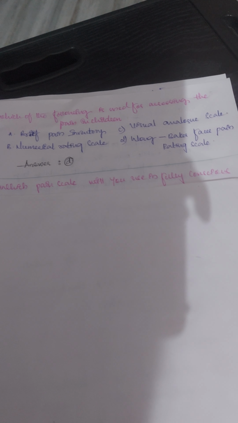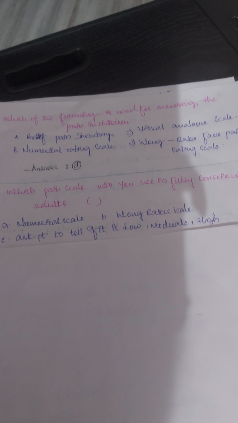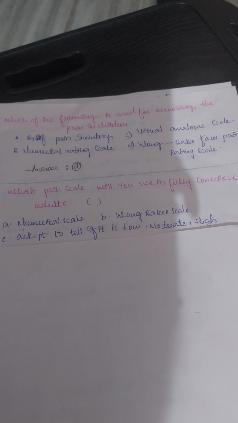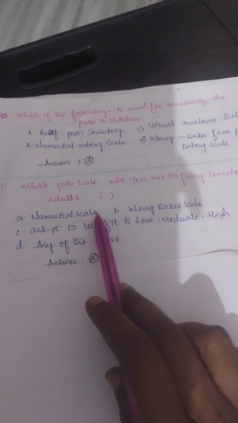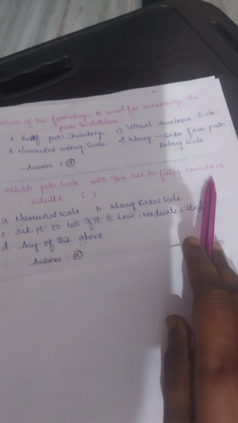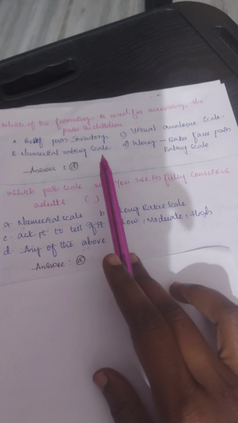Which of the following is used for assessing pain in children? Options are brief pain inventory, visual analog scale, numerical rating scale, and Wong-Baker faces pain scale. And the answer is Wong-Baker faces pain rating scale. Which pain scale will you use in fully conscious adults? The options are numerical scale, Wong-Baker scale, or ask the patient to tell if it is low, moderate, or high. The answer is A, numerical scale. The numerical scale can be used for conscious adults who have pain, and for children we can use the Wong-Baker faces pain scale.